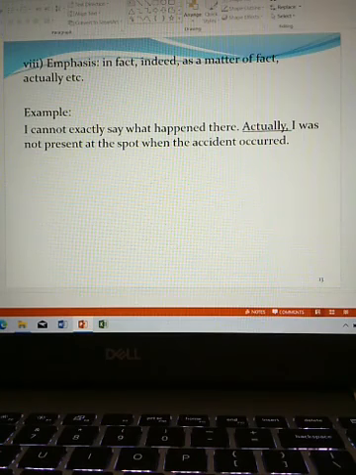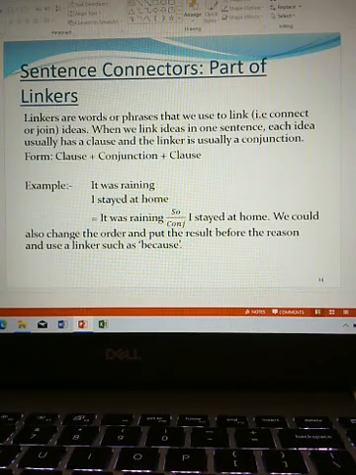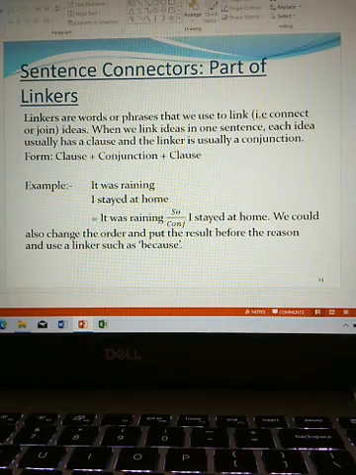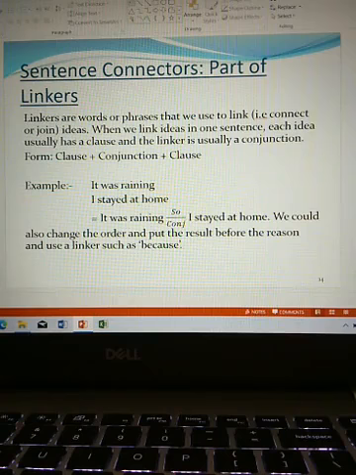Now we will know about sentence connectors, part of linkers. So, we are confused with linkers and connectors. I hope this clears this discussion. So, sentence connectors, part of linkers.